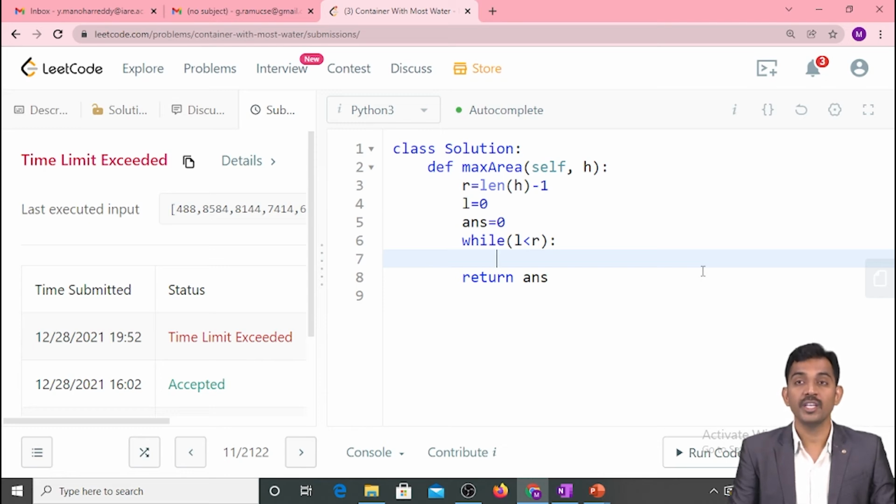Otherwise, what do I need to do here? I need to update my answer value. Before that, I need to find which is the smaller of these two.